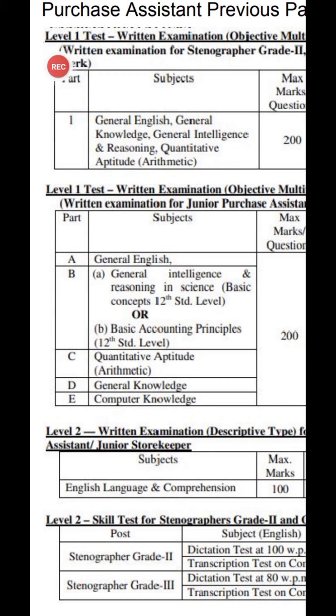This type of syllabus is given only this time. Last time they didn't give it like this. They only gave what UDC had. So don't worry, guys. We don't need to take it seriously, it's easy.